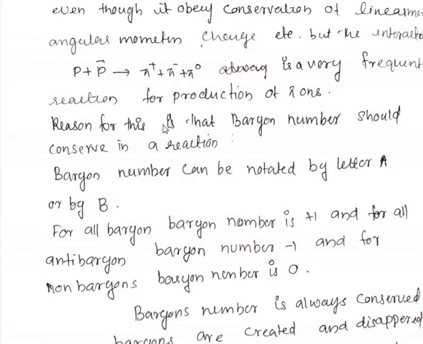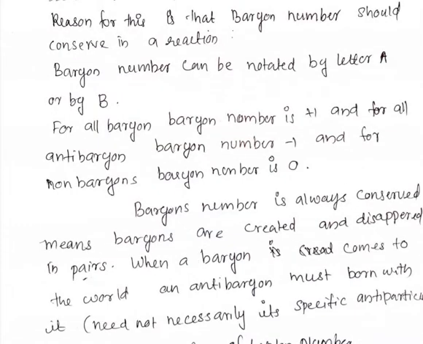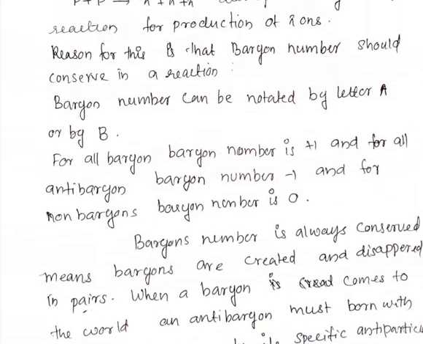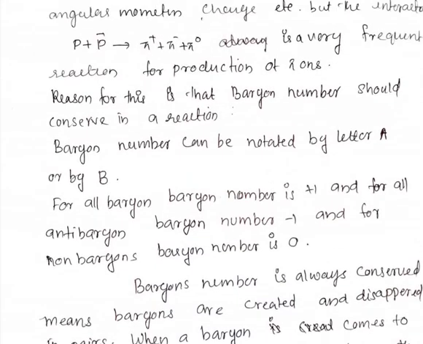That is, the total baryon number before interaction should be equal to the total baryon number after interaction, and this is known as the conservation of baryon number. So the baryon number of the left hand side should be equal to the baryon number of the right hand side. Baryon numbers are scalar quantities, and their addition is scalar addition, just numbers are added.